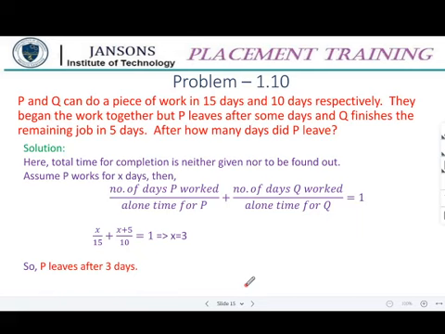Normally we will check with that T formula. Since it is not available, and we cannot find that initially, we are assuming that P works for x days. Then the number of days P works divided by alone time for P, plus the number of days Q works divided by alone time for Q, is equal to 1. This is the basic formula we made. So x by 15 plus x plus 5 by 10 is equal to 1. So x is equal to 3. It is not 8.